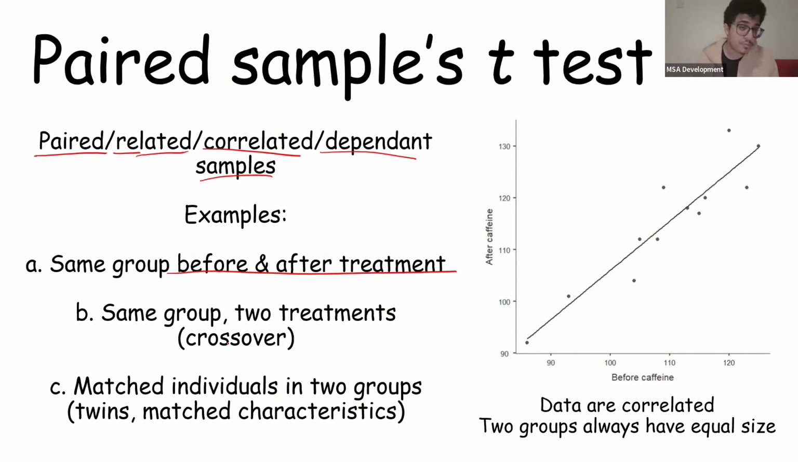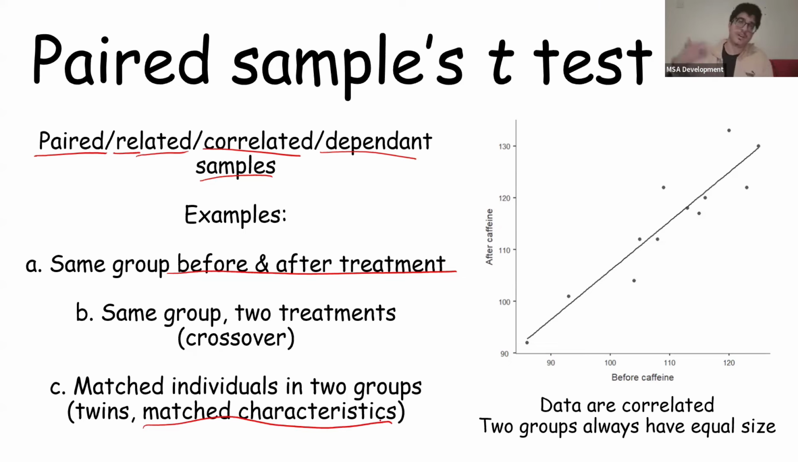Or we take the same group and give them 2 treatments. We give them 1 treatment, then we wait a bit, and then we give them another treatment. The same person. Or we match individuals into 2 groups. So for example, if we take 2 twins, one we measure without caffeine, one we give caffeine. Or one we give treatment, one we don't. Obviously it's difficult to get twins nowadays, but we can do matched characteristics.